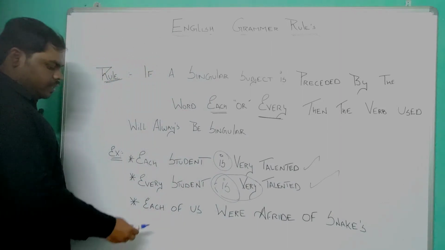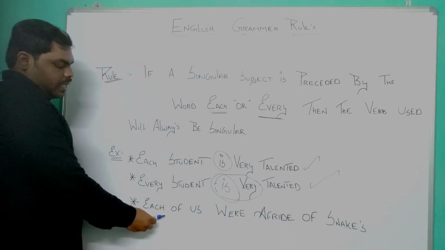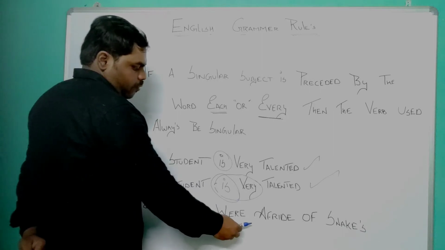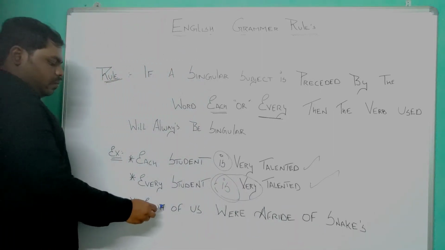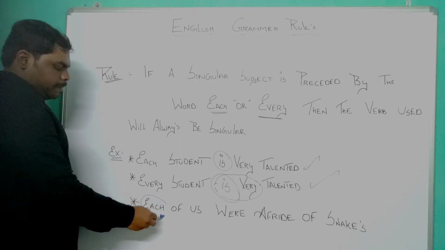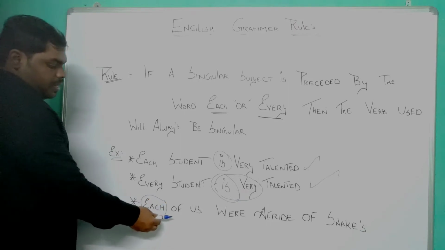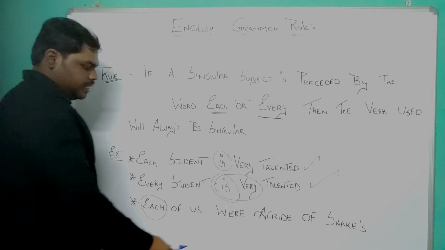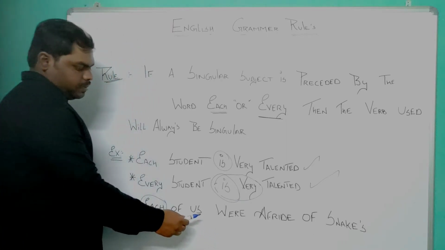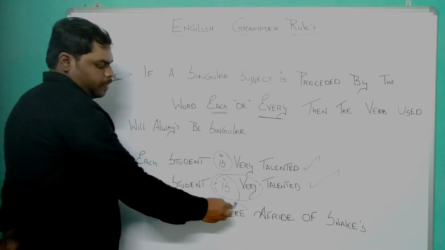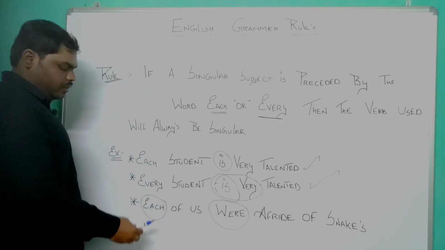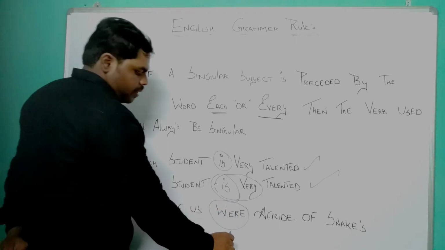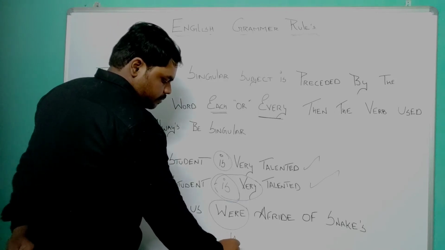For example, the third example, each of us were afraid of snakes, right? Here we have the word each and it has been preceded by a singular subject, so we should be using a singular verb, which is, each of us was afraid.